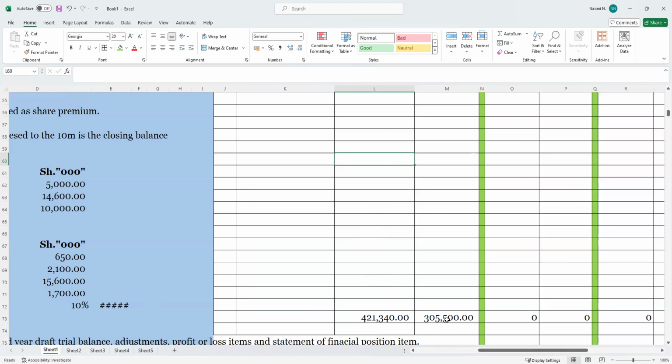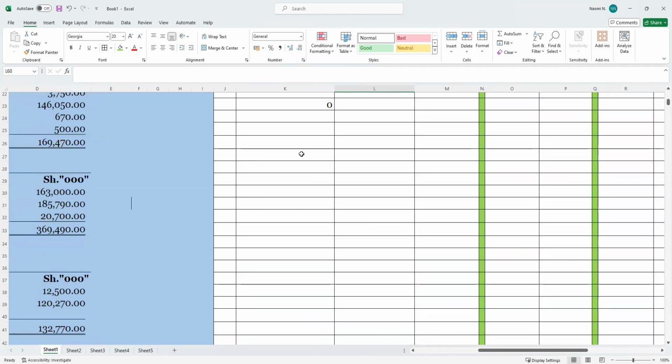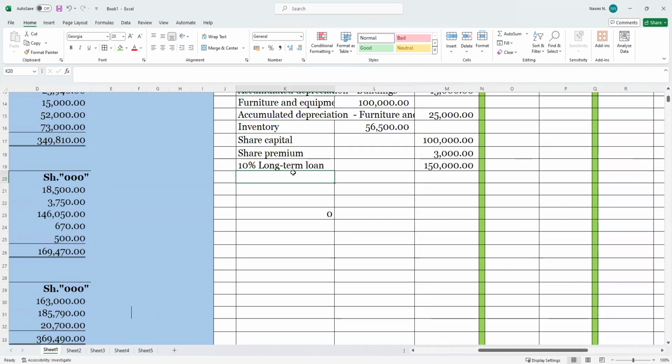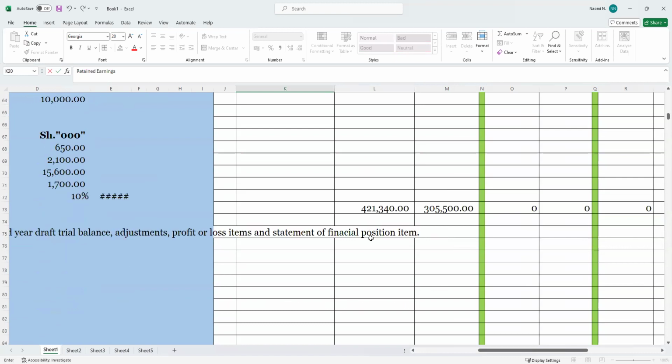Because we were not given retained earnings for the year, we need to take the difference to the retained earnings for the year, so that our books can balance.